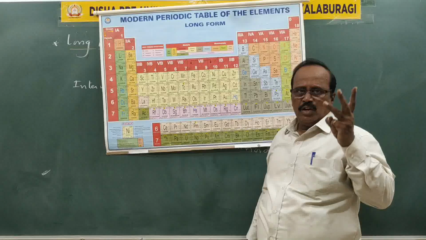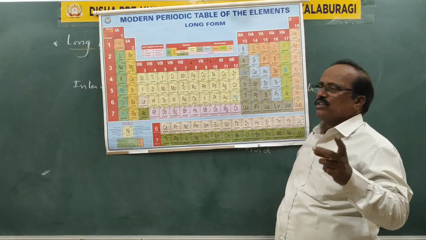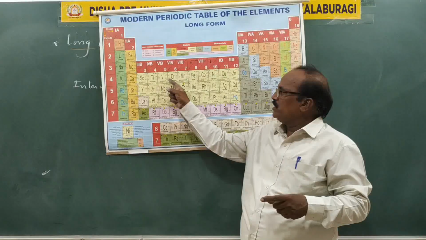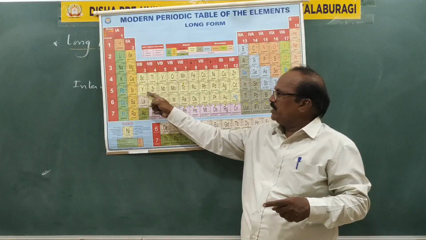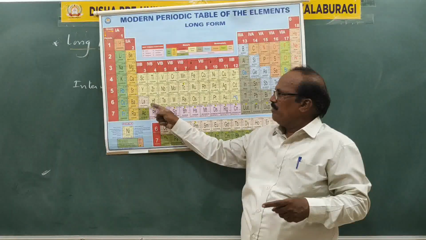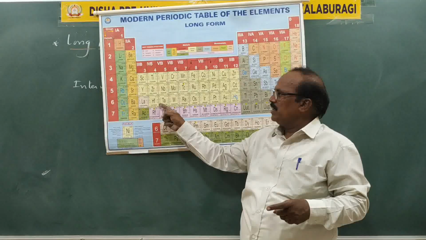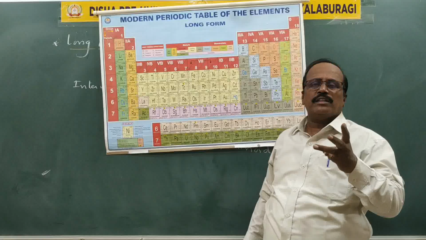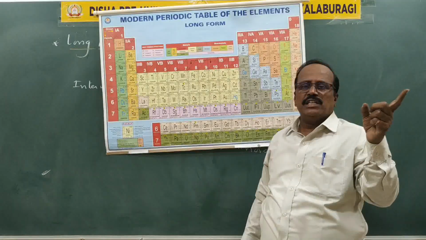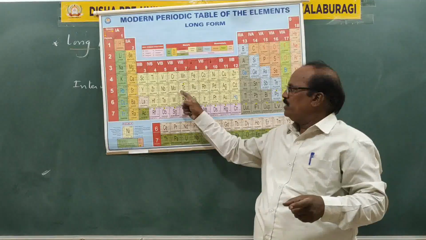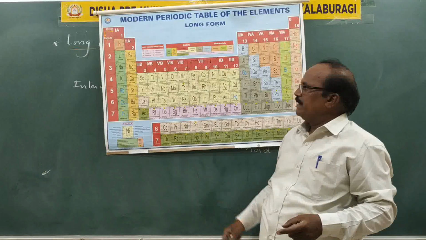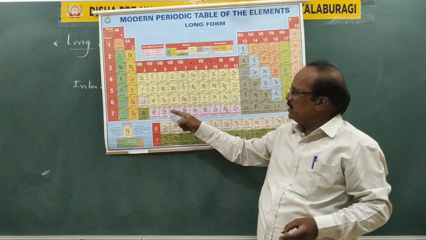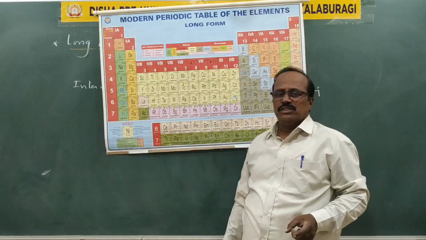There are a total of 3 series of transition elements. First series is the 3D series, second series is the 4D series, third one is the 5D series. I mean, in the D block elements, 3 series are there having configuration 3D, 4D, 5D: first transition series, second transition series, third transition series.